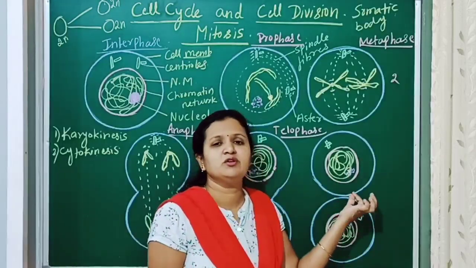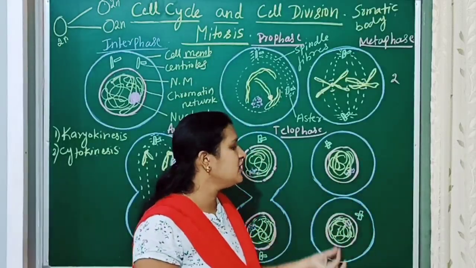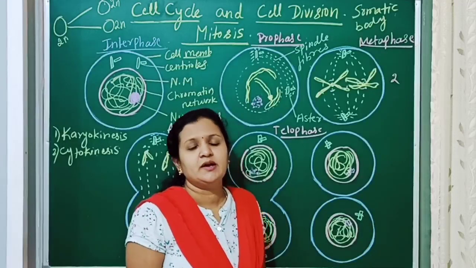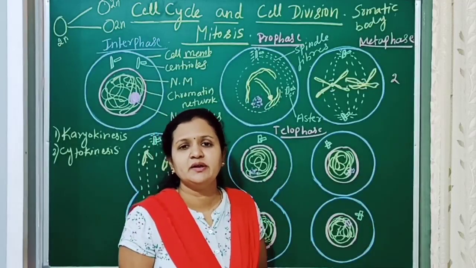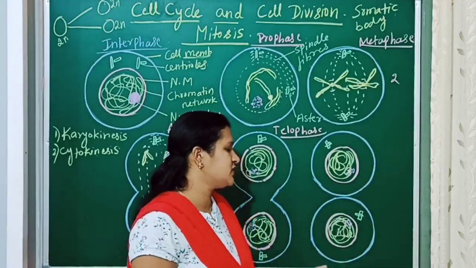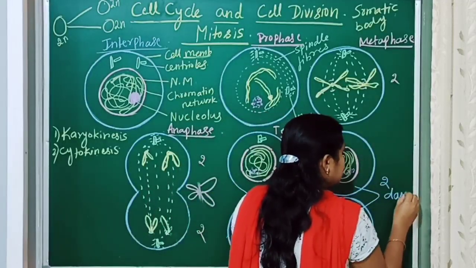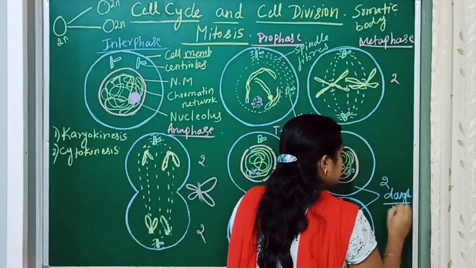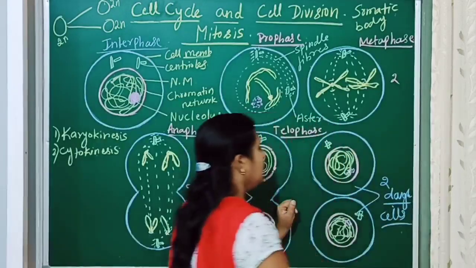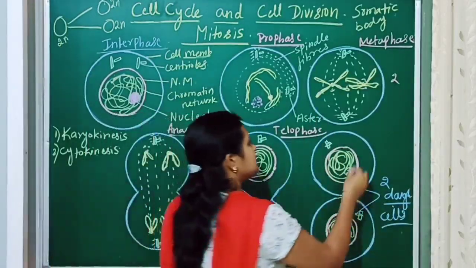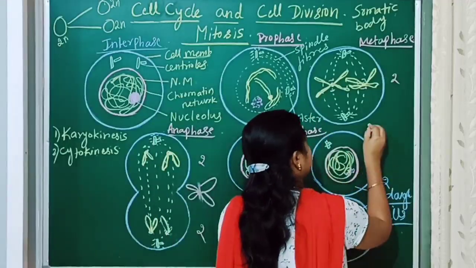A deep furrow will be formed and the cell divides into two cells. The cytoplasm is divided and forms two daughter cells. In this way, this is called cytokinesis.